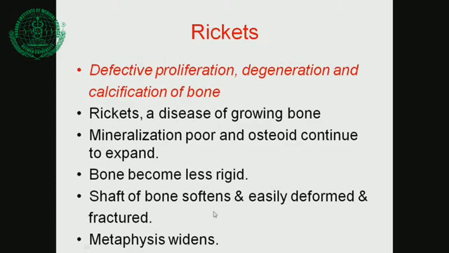Now this is today's important topic, rickets. What is rickets? If you are asked to define rickets, how will you define it? Rickets can be defined as defective proliferation, degeneration and calcification of bone. So when all these three are present, then only good bone will be formed. So there should be good proliferation of the bone cells. There should be osteoblastic activity, osteoclastic activity. So bone is a dynamic tissue, a dynamic process is going on in bone.